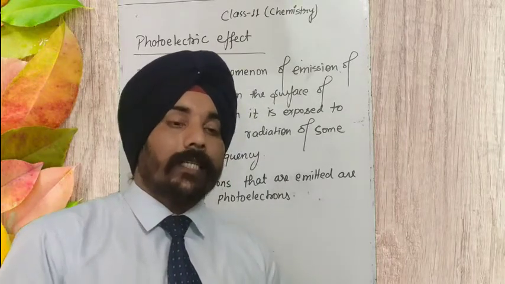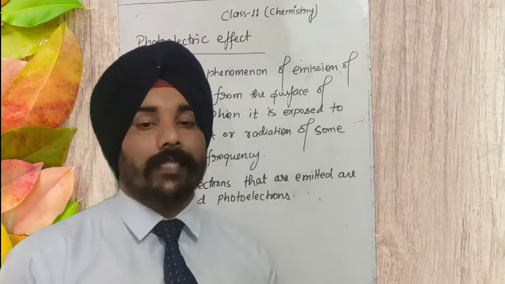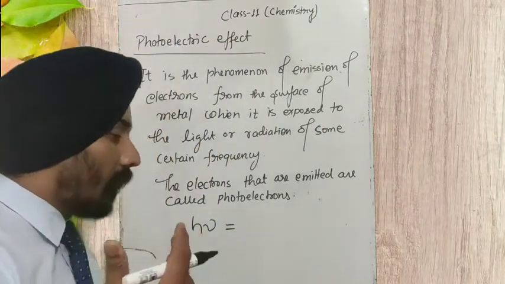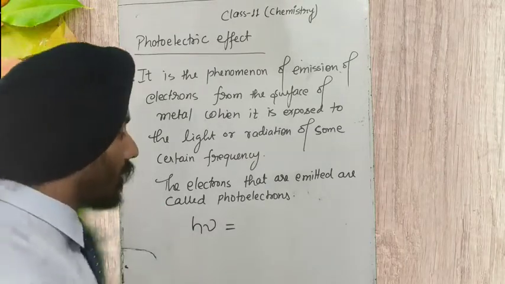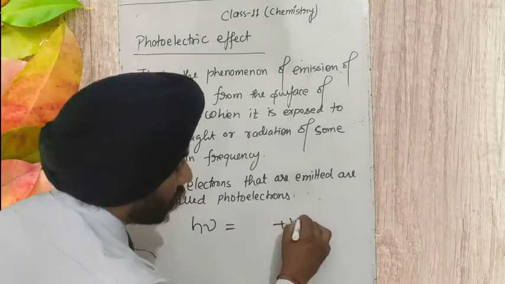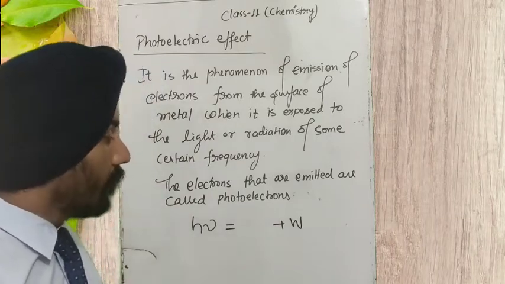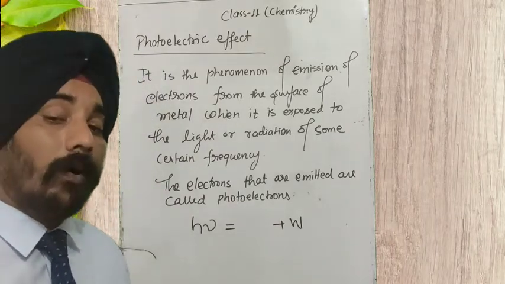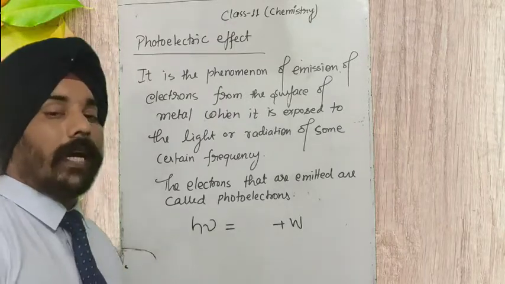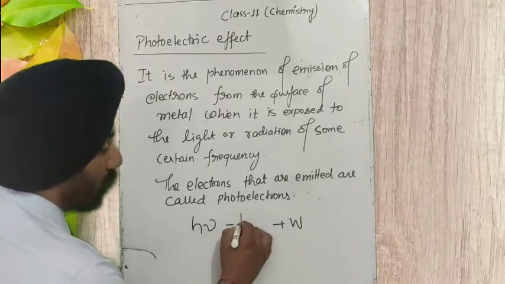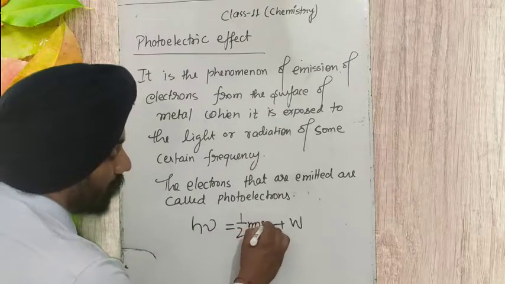It is also spending some amount of energy to come out from the surface of the metal, which we call the work function, W. And the leftover amount of energy was given to that electron as kinetic energy, so here we write half mv square.